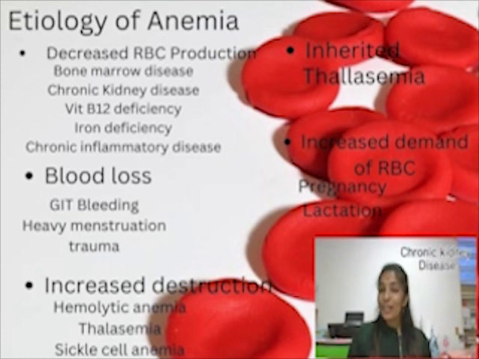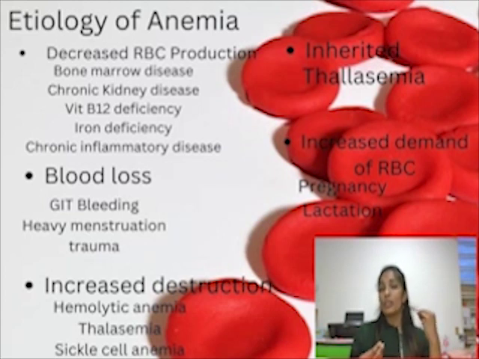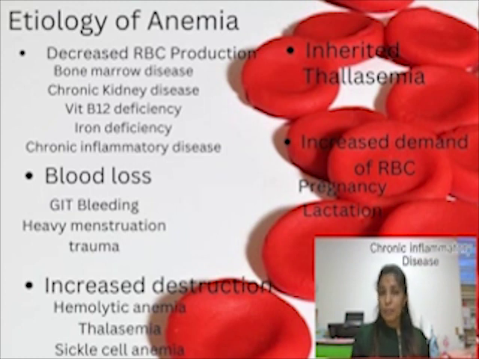Next, chronic kidney disease. As we know, the kidney is the vital organ that produces erythropoietin, and erythropoietin is a hormone that stimulates the bone marrow for more red blood cell production. But whenever there is a lack of erythropoietin, it will also decrease red blood cell production. Besides, chronic inflammatory disease also affects red blood cell production.